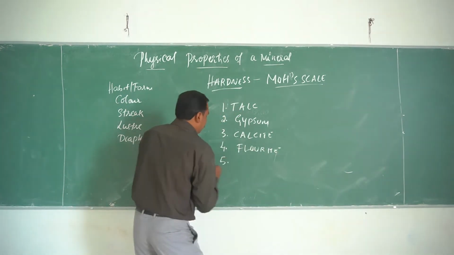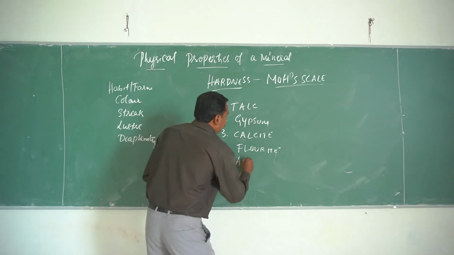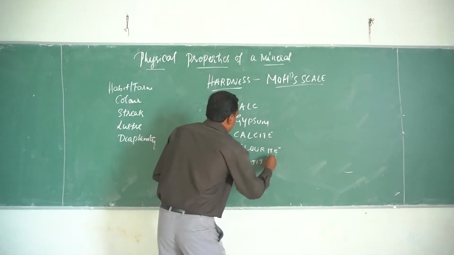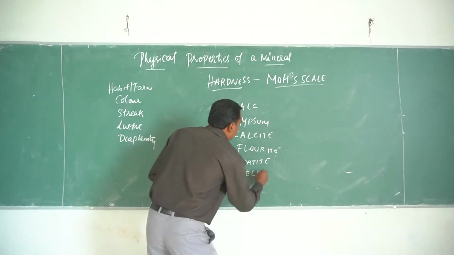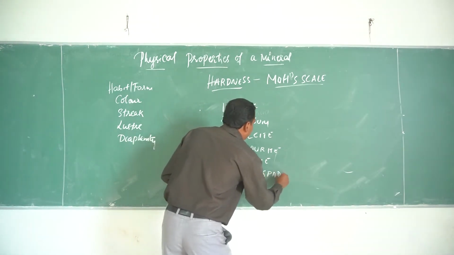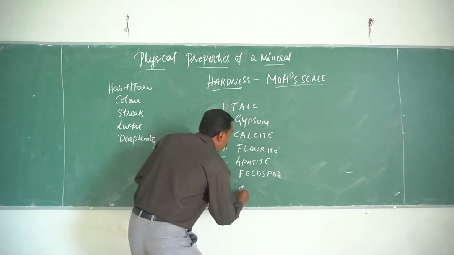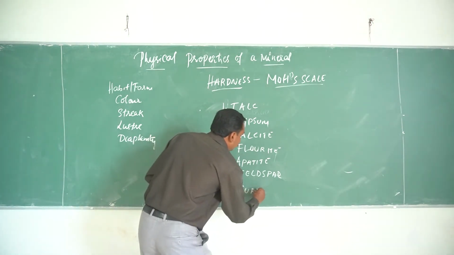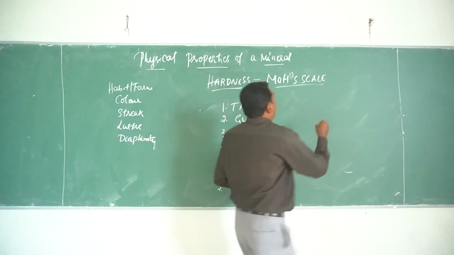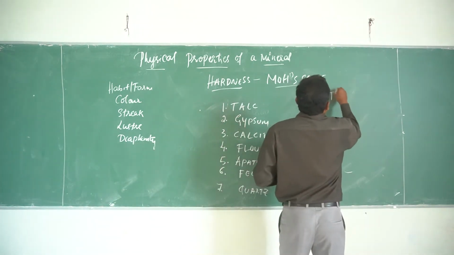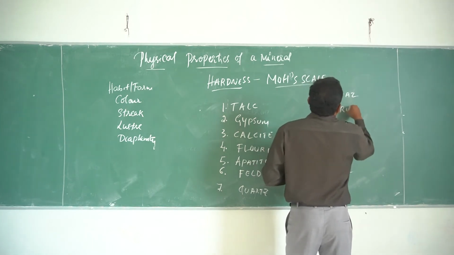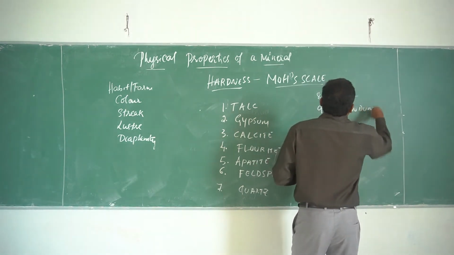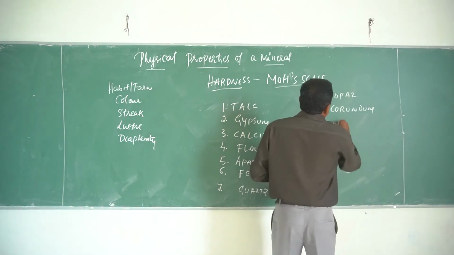Fifth one is apatite. Sixth one is feldspar. Seventh one is quartz. Eighth one is topaz. Ninth one is corundum. These are all the mineral names that I am writing. And 10th one is diamond.